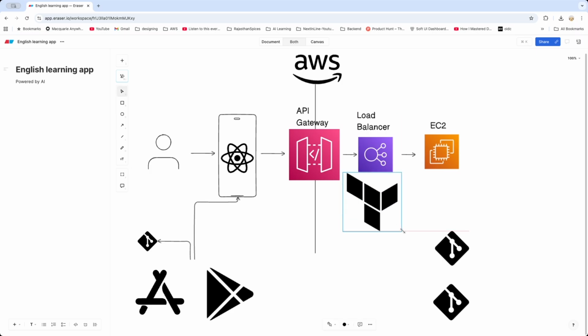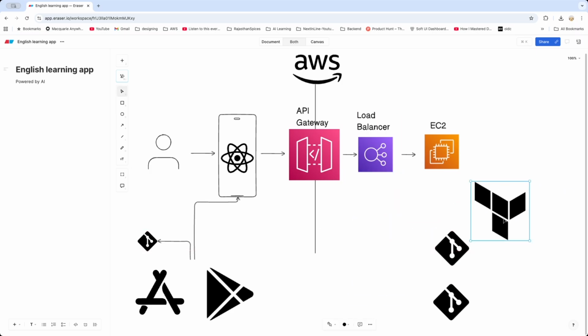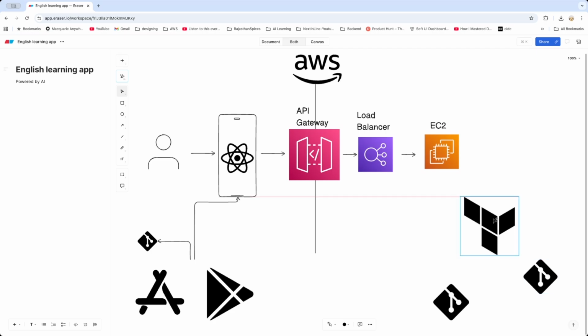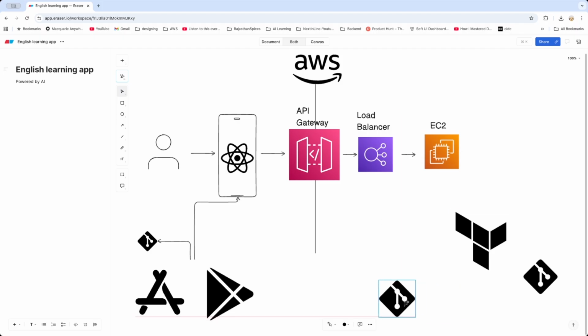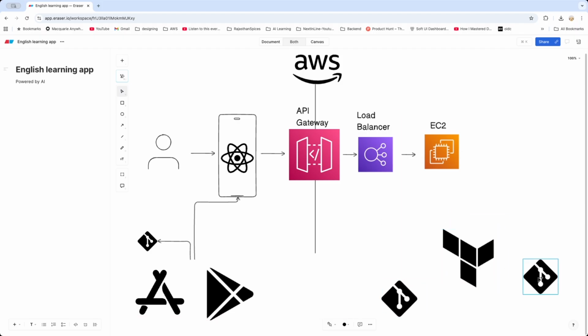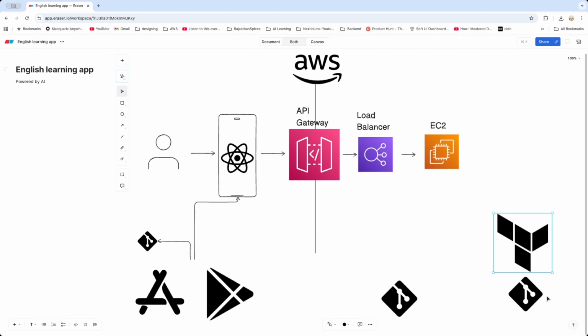Terraform is a product from HashiCorp, and it is responsible to spin up this particular AWS infrastructure. This infrastructure code is managed and run by Terraform, and the Terraform code is going to be sitting inside one of the repositories. In the current case, I have the AWS CLI, and in that AWS CLI I manage to call the EC2 and spin up my infrastructure for dev and prod environments. I'm currently keeping 2 environments precisely, right? And Terraform is then going to be responsible to spin up this entire infrastructure.